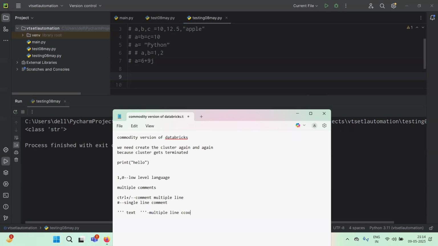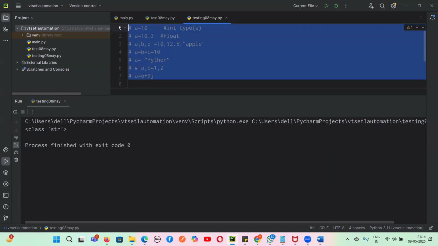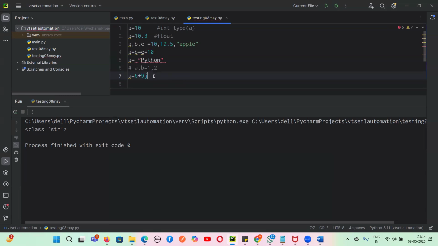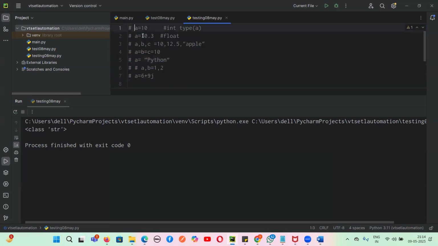But the most preferred is, guys, Control plus backslash, because at once you can comment everything, and then if you want to remove the comment, you can just select this and press Control and backslash again, and then you can uncomment it. And if I want to comment single lines, then you can use hash. Okay, so now let me uncomment this one.